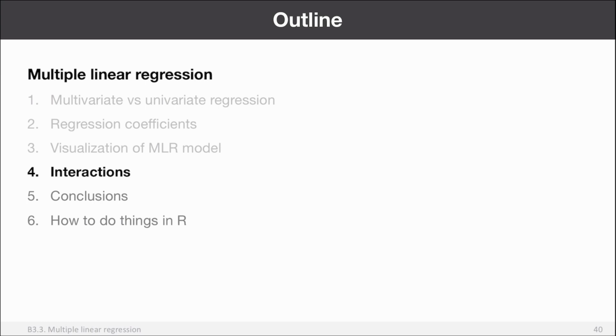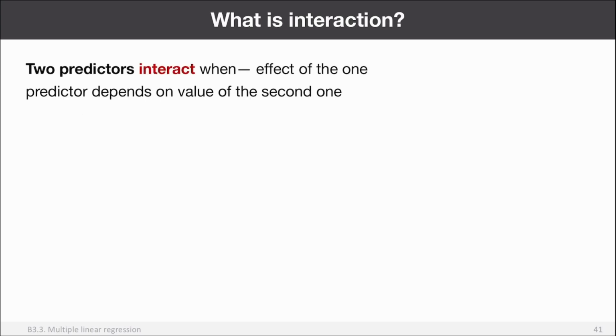So far, we assume that effects from predictors are just additive effects. So the predictors do not influence the effect of each other. But this is not always the case. And although predictors are not correlated, they still can influence the effect of each other, and this is what we call interactions. You can actually account for interaction effects in an ANOVA model and in a regression model. So let me show you what exactly it is and how to account for this effect.